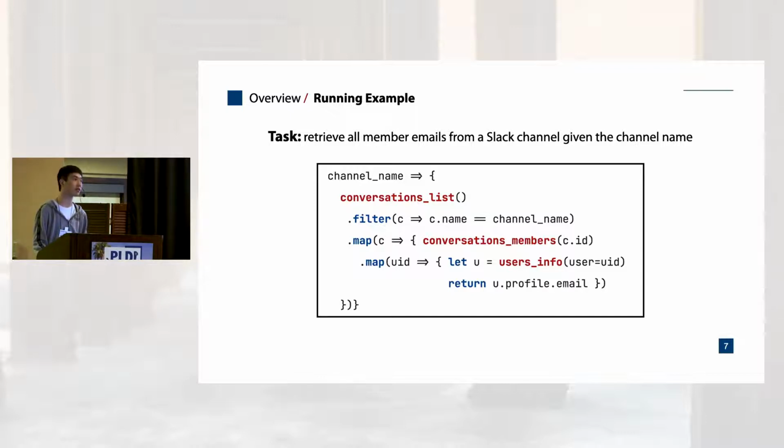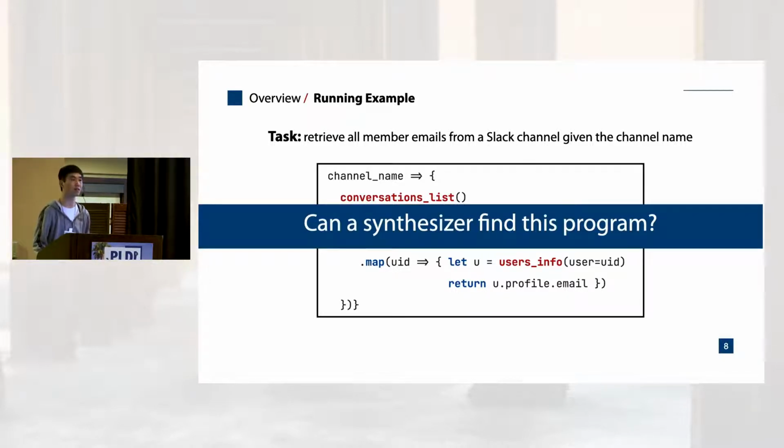As we can see in this program, there are 3 method calls, maps, and filters. So it is challenging for a user to come up with in a short time if the user is not very familiar with the method definitions and object definitions. So can we let a synthesizer automatically find such a program for us?